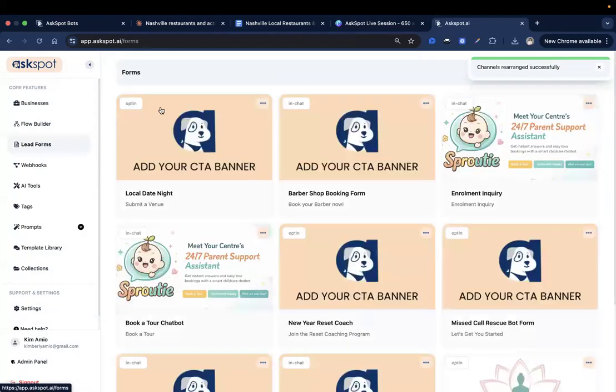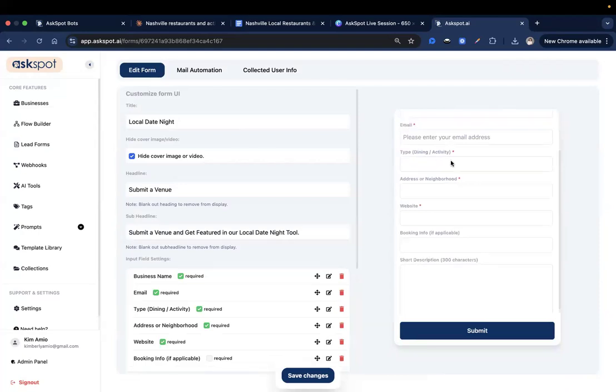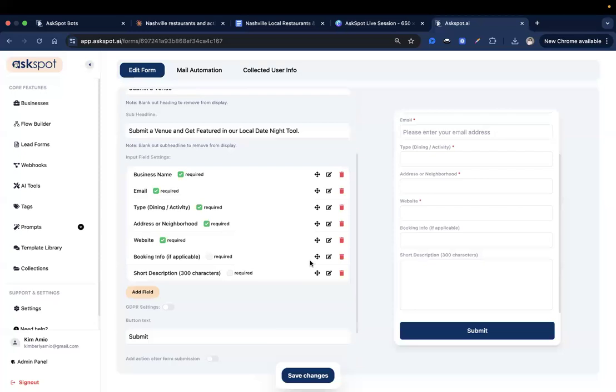I already pre-created that earlier under the lead form section. I use an opt-in form right here. And as you can see, this is how it looks like. So basically, submit a venue and get featured in our local date night tool. So we're asking for their business name, we're asking for their email, of course, their type, is it dining or activity, address or neighborhood, website, and then booking info if applicable. And then a short description of their local business right there.